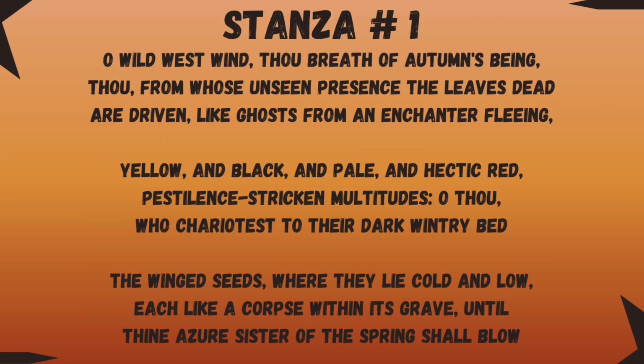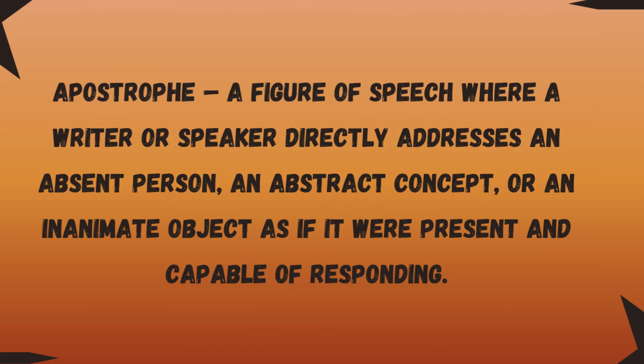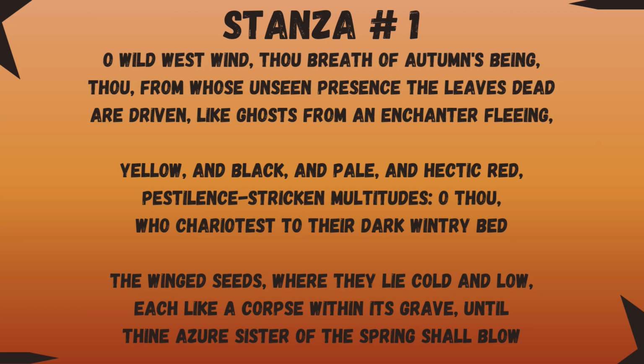Let's start with stanza number one. O wild west wind, thou breath of autumn's being. Now, in the very first line and the very first word, Shelley uses the literary device of apostrophe. Apostrophe is a literary device where a writer or speaker directly addresses an absent person, an abstract concept, or an inanimate object as if they are present. Here, Shelley is directly addressing the west wind as if it is capable of responding. So that's an example of apostrophe.